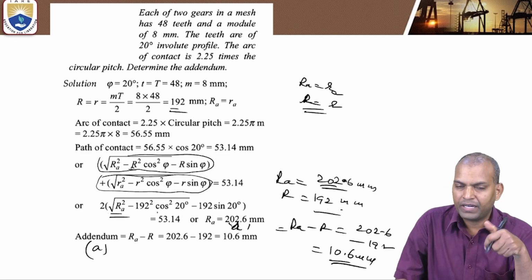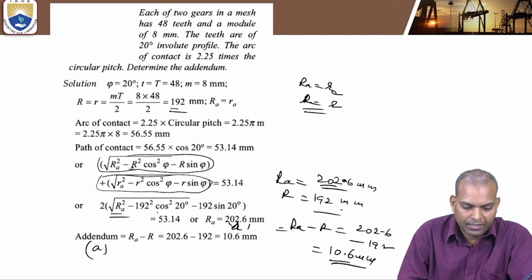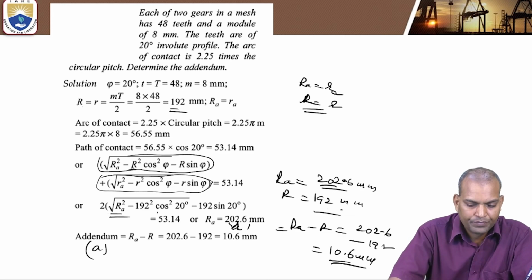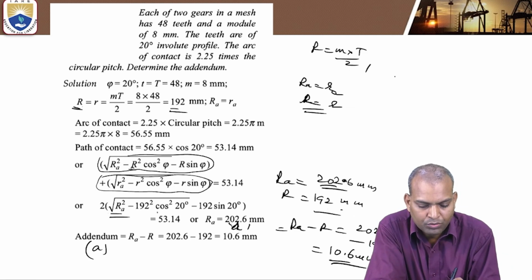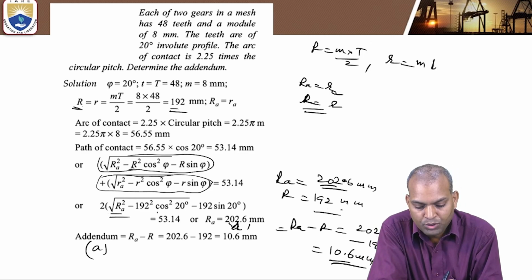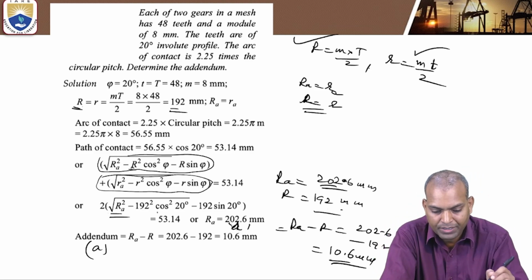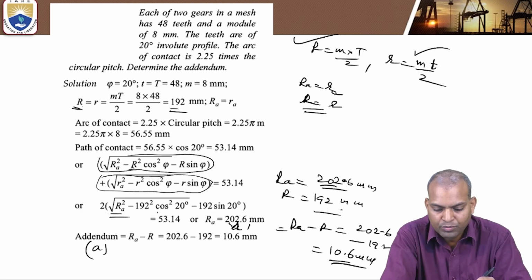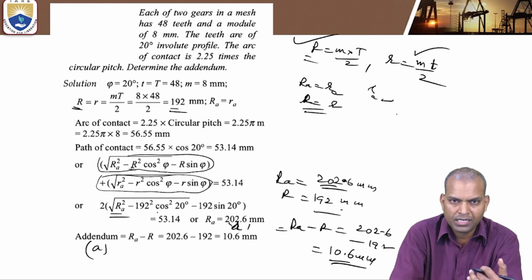Suppose the teeth are different, the procedure remains the same. We have to follow it. If the teeth are different, then capital R equal to small m times capital T by 2, and small r equal to small m times small t by 2. Thus we will find out small r and capital R. Then we have to find RA and small ra. If small ra we know, then we will find out capital RA. It depends upon the known given data.